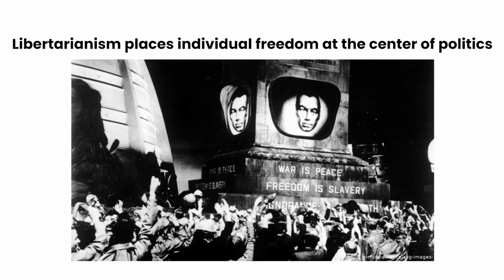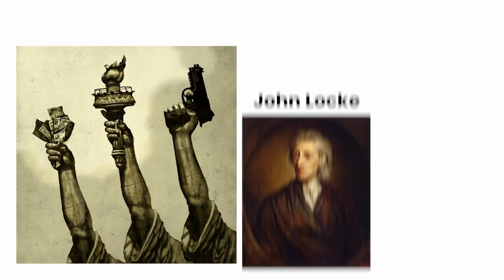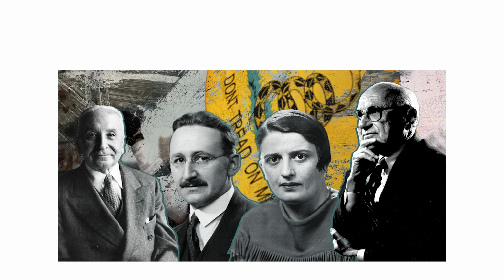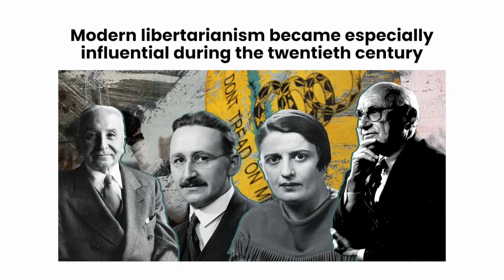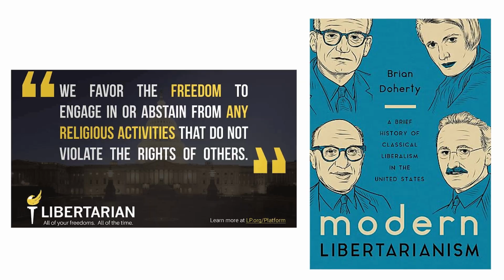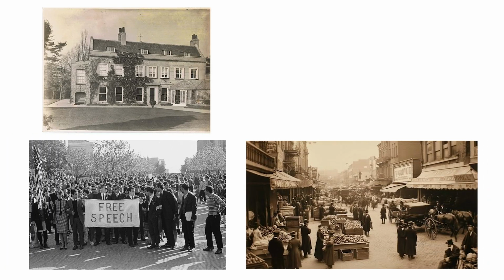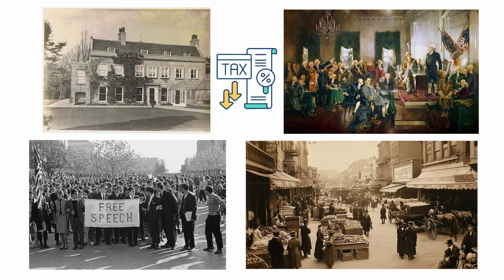Next is libertarianism. Libertarianism places individual freedom at the center of politics. Its intellectual roots can be found in classical liberal thinkers such as John Locke and John Stuart Mill. But modern libertarianism became especially influential during the 20th century. Libertarians believe people should be free to live however they choose, as long as they do not violate the rights of others. They usually support freedom of speech, private property, free markets, low taxes, and a very limited government.